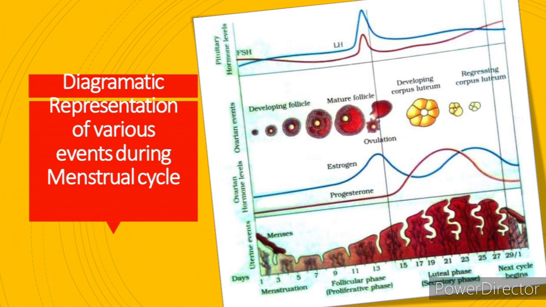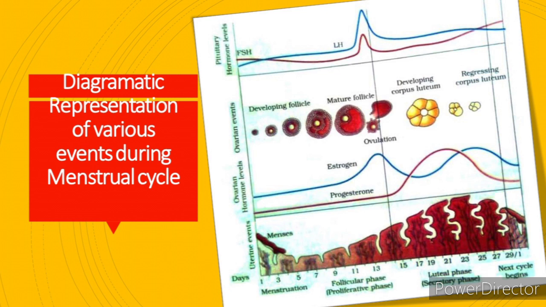So what about the secretions of estrogen and progesterone in the menstrual, follicular and luteal phases? We have to draw the graph for that. And coming to the ovarian events, what about the ovary? How from the primordial germ cells it becomes a matured Graafian follicle, and at last releases the ovum. We have to see the ovarian events also during this phase.